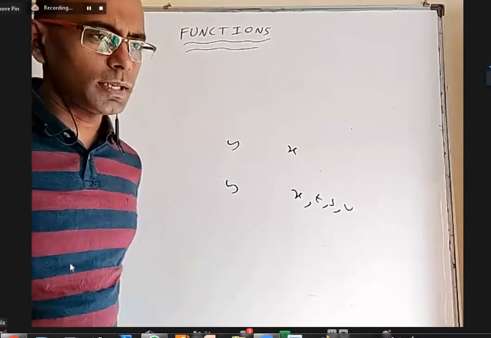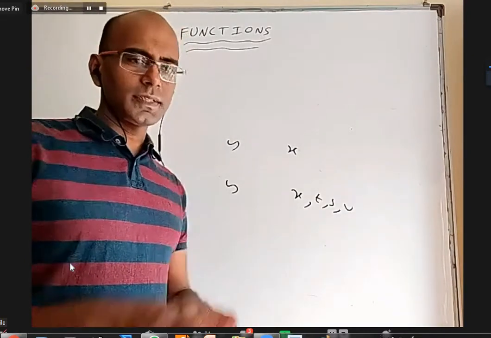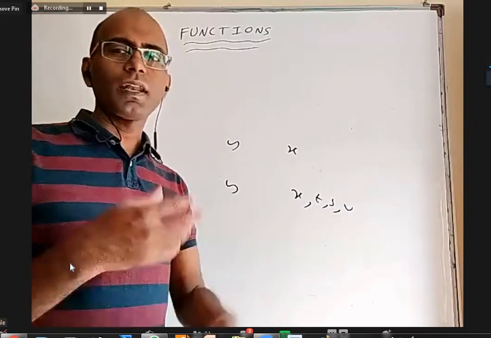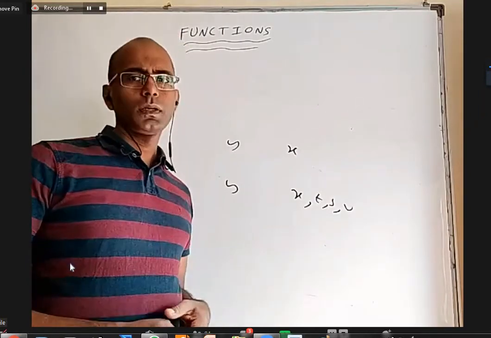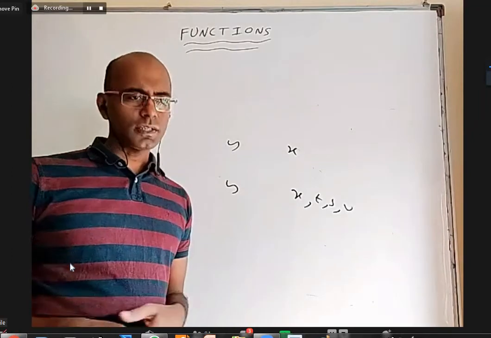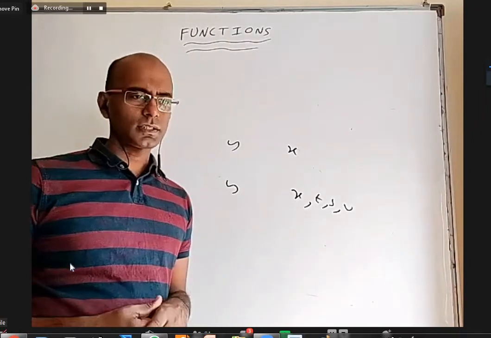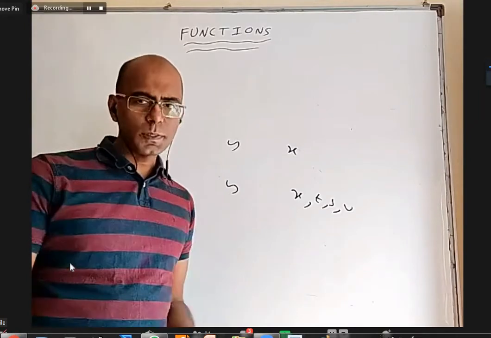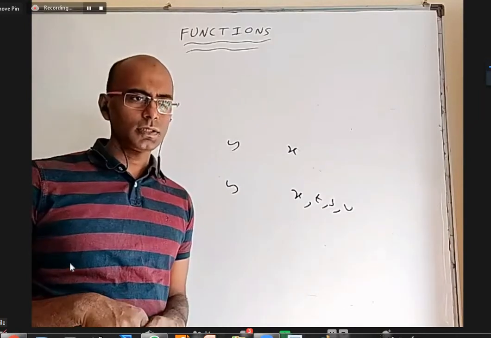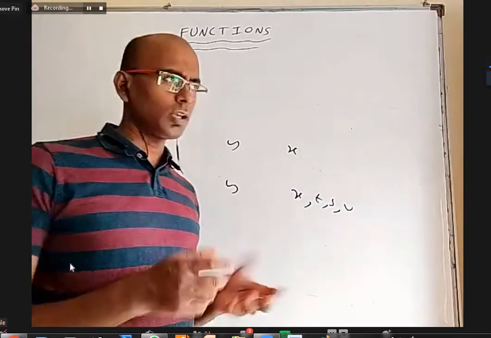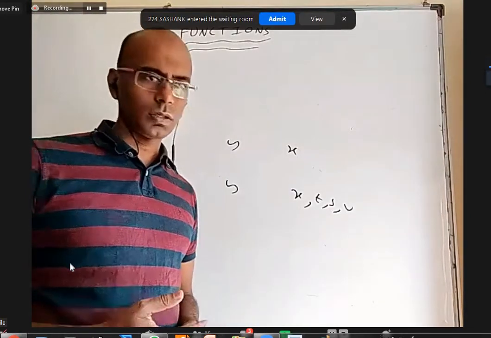For example, you can say displacement is a function of time. With the time, displacement changes. We can say velocity is a function of time. You can say velocity is a function of acceleration also. Or, depending on variable acceleration and things like that, whatever it is. Or displacement is a function of acceleration, you can say is a function of time. Or you can say pressure is a function of, or volume is a function of pressure. As you change the pressure, volume changes.